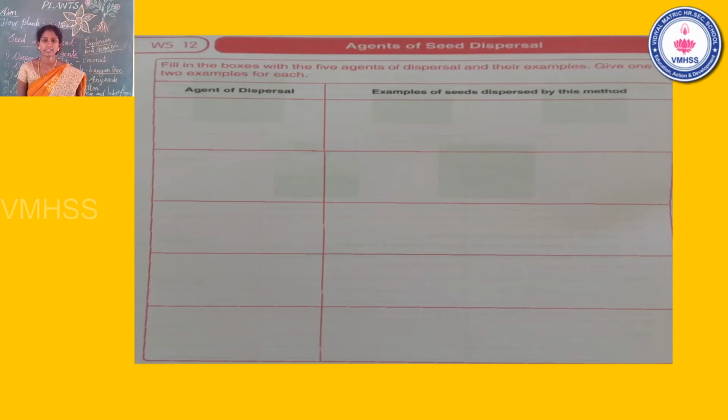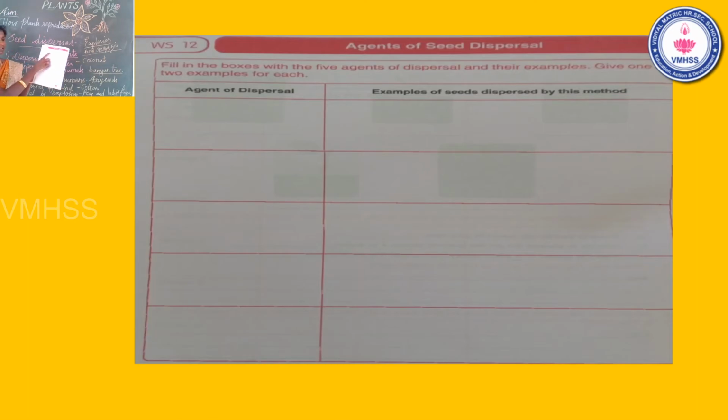Agents of seed dispersal, worksheet number 12. Fill the boxes with the 5 agents of dispersal and the examples. Give 1 or 2 examples for each. What are the different agents of seed dispersal? You already learned in today's class. Write the name of the agent in the column. How many agents? 5 agents.